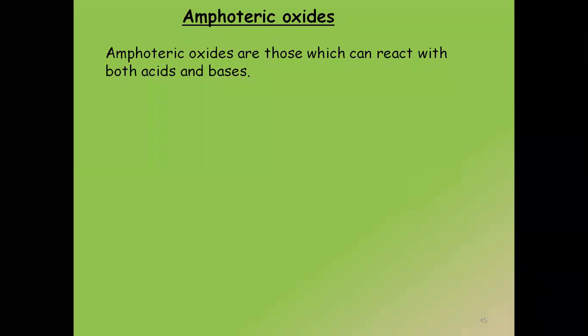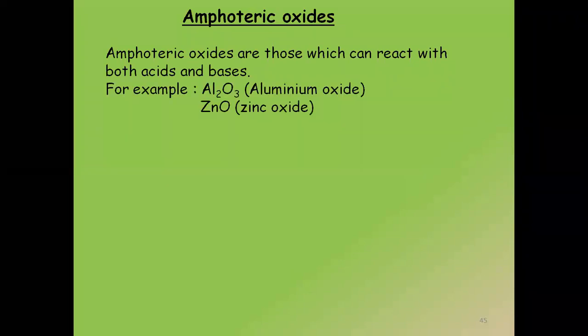Along with that, we also studied a topic which is called amphoteric oxide. Do you all remember this term? I'll quickly have a recap of amphoteric oxide. Amphoteric oxides are those which can react with both acids as well as bases. The two examples which we are going to have are aluminium oxide and zinc oxide. Aluminium oxide is Al2O3 and zinc oxide is ZnO.